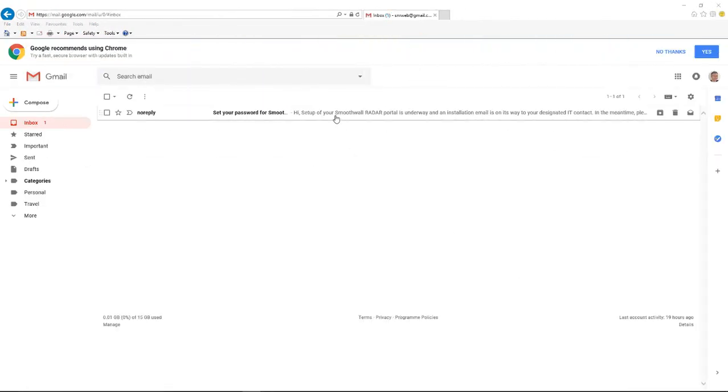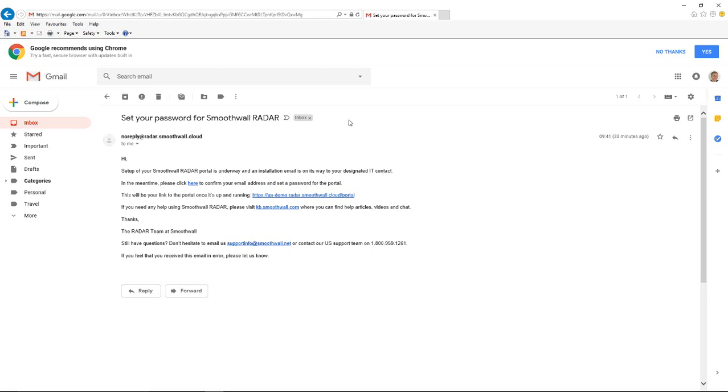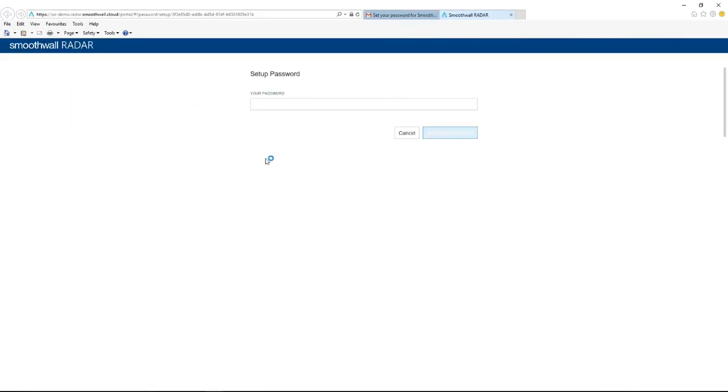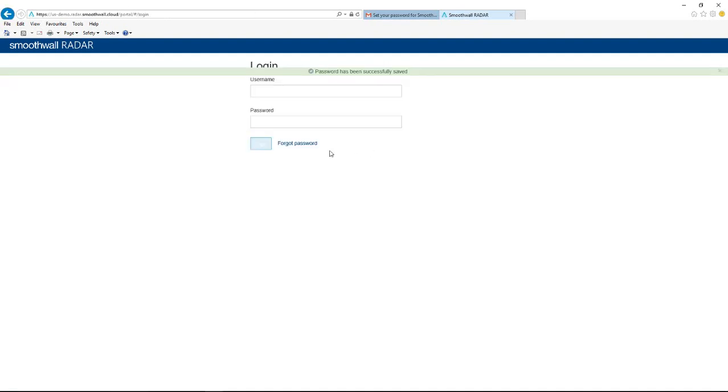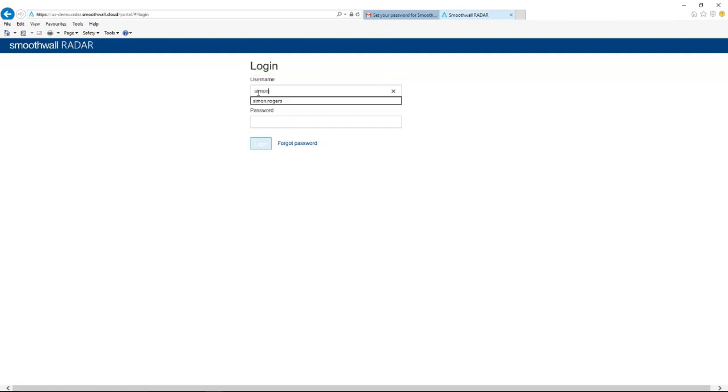An email will be sent to the email address used when the user was created, prompting them to confirm details. Select the link in this email to display the details page. Enter the password to use for this account. Select the button to confirm these details. The new monitor user account can be used immediately.